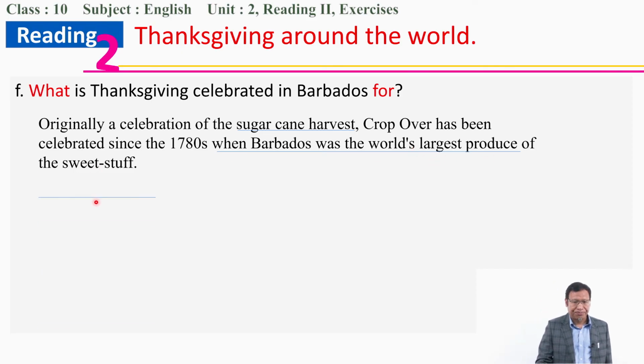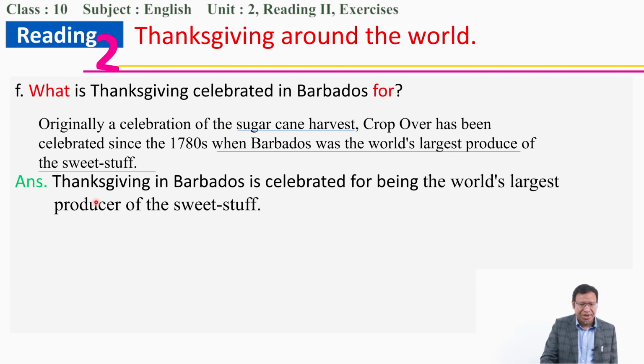So therefore, we can say Thanksgiving in Barbados is celebrated for being the world's largest producer of the sweet stuff. They became the world's largest producer of the sweet stuff, and therefore they started. You can answer in this way, at a high level, for being the world's largest producer of sweet stuff.